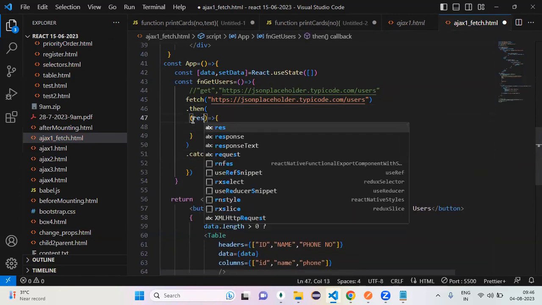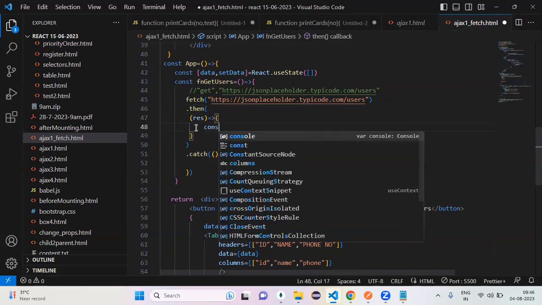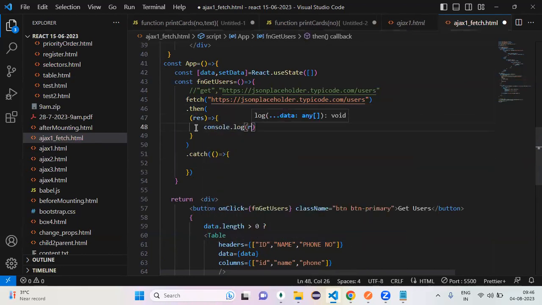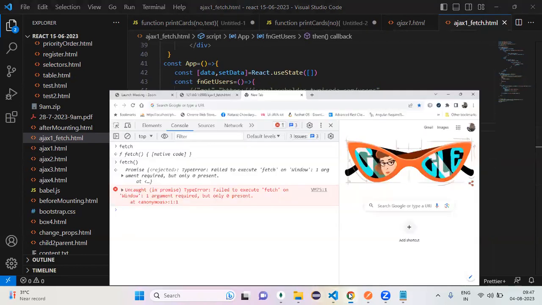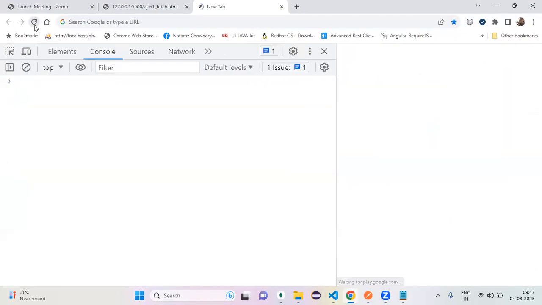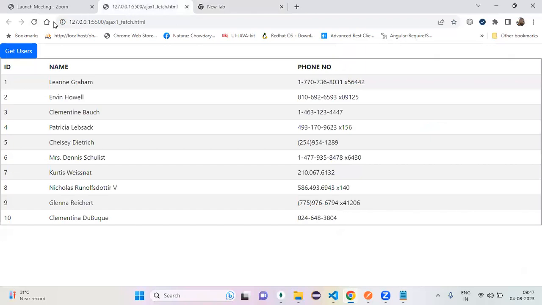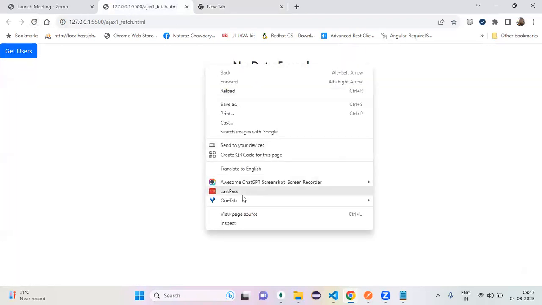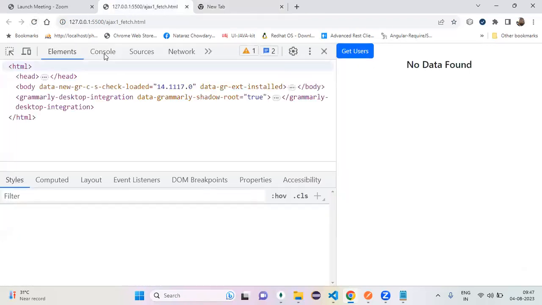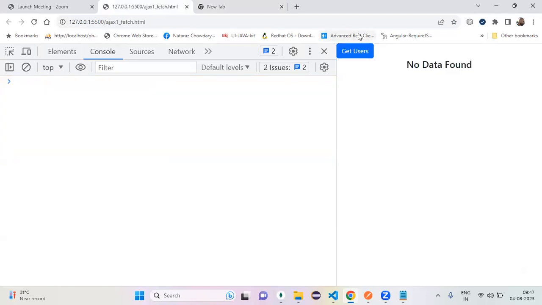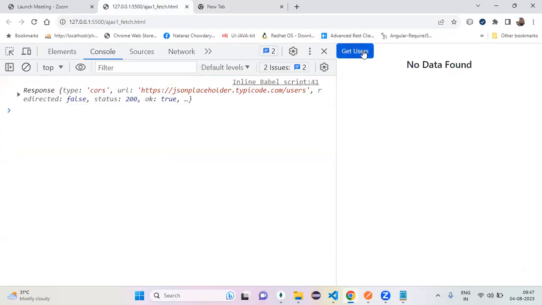So can I get the response? Can I see the response? Can I print it? Yes. Now can you refresh this, inspect it, and go to the console? Can I click on get users? Now I can get some response.